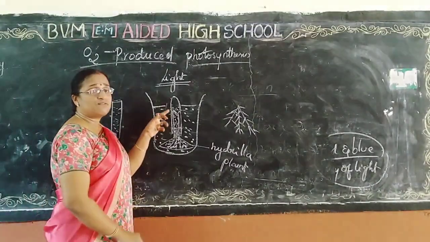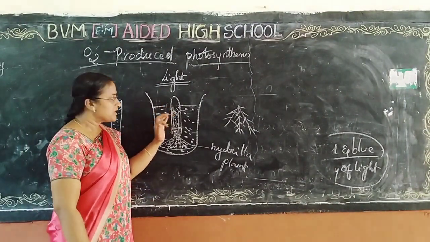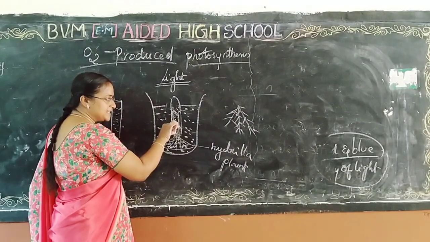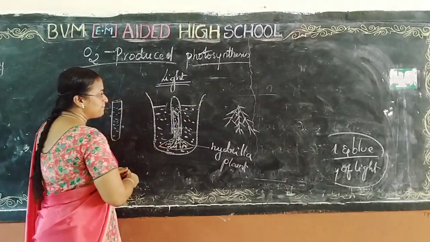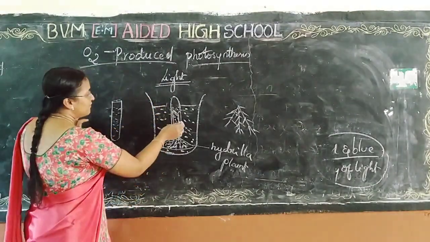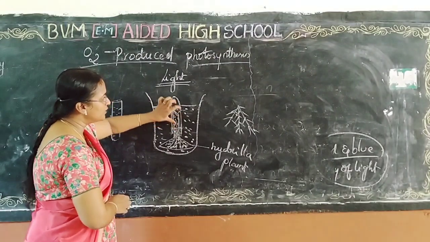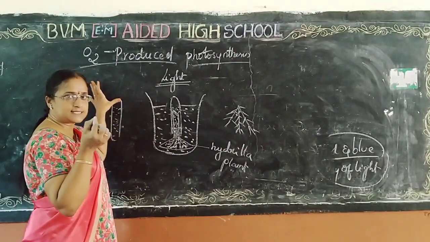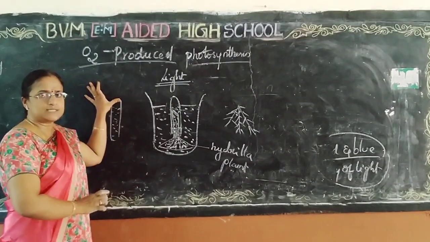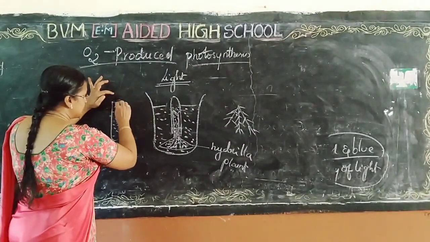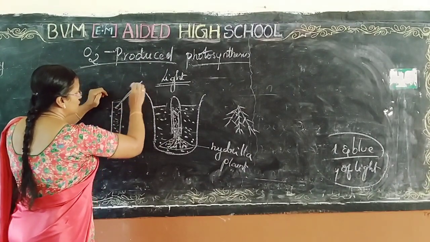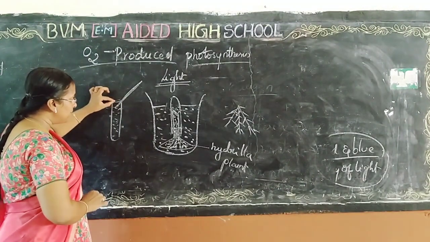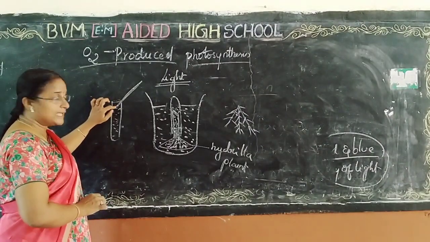To test whether this gas is oxygen, very carefully keep your thumb on the test tube and slowly lift it out, then immediately close it with the thumb. Take a glowing incense stick or matchstick and keep it inside the test tube.